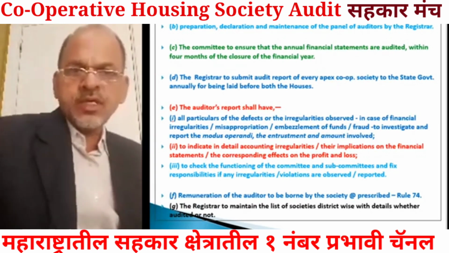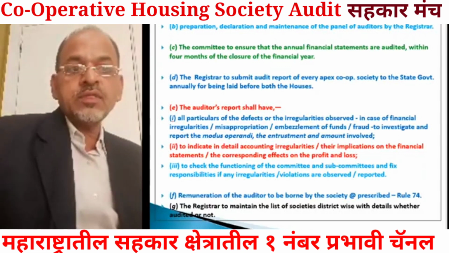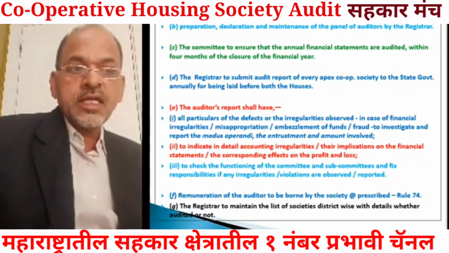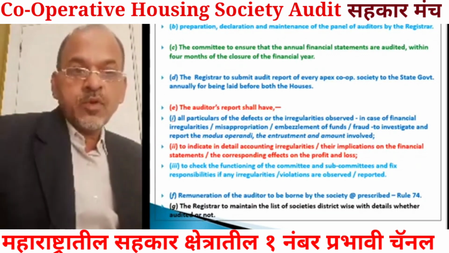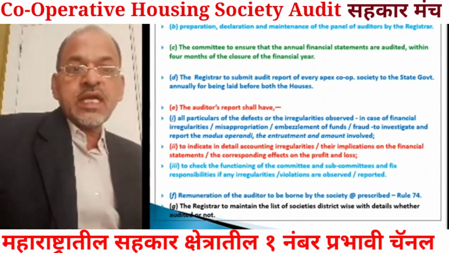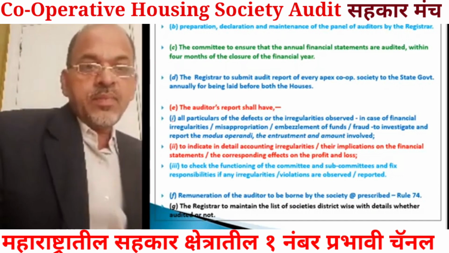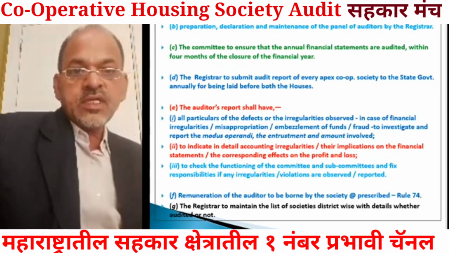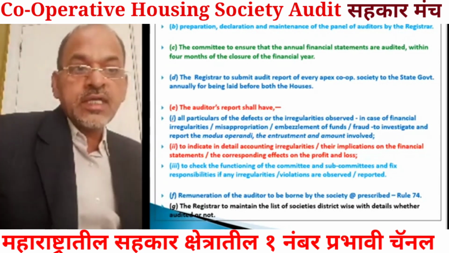Then the auditor's report, the contents of the auditor's report. What are the contents of the auditor's report? Broadly, the auditor's report shall have all particulars of the defects or irregularities observed, in case of financial irregularities, misappropriation, embezzlement of funds, fraud, to investigate and report the modus operandi, the instrument and amount involved. While preparing the audit report, the auditor should mention all particulars of the defects or irregularities observed by him during the course of audit.